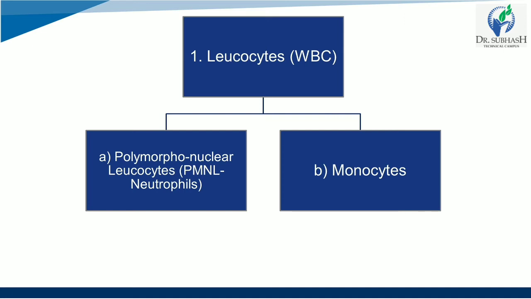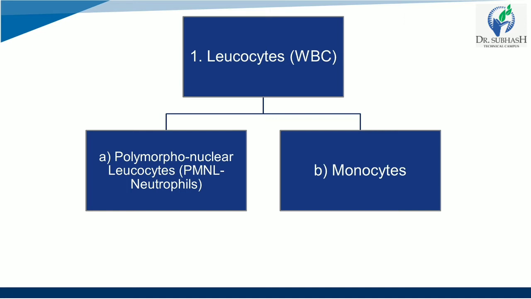If we talk about monocytes, these are the largest of all types of leukocytes and somewhat amoeboid in shape, and they have a clear cytoplasm. The nucleus is bean shaped. Monocytes constitute about 2 to 10% of blood leukocytes. They are motile and phagocytic in nature and engulf bacteria and cell debris. Their lifespan is about 10 to 20 hours.